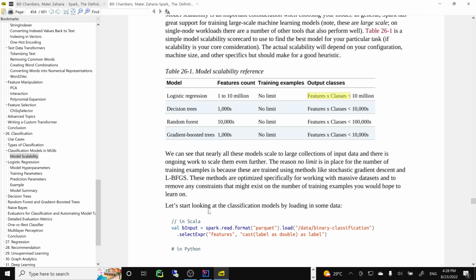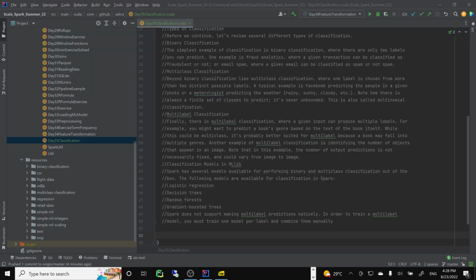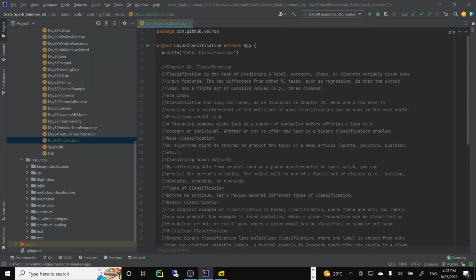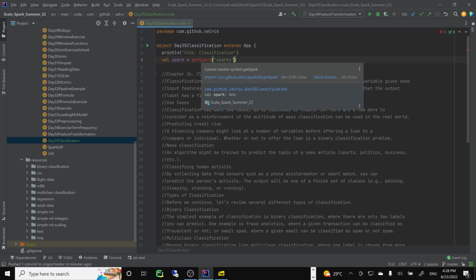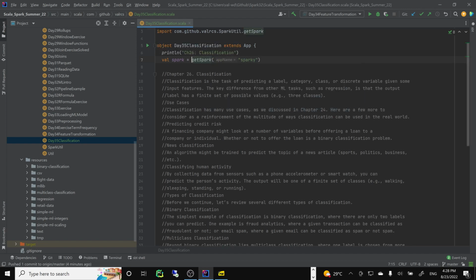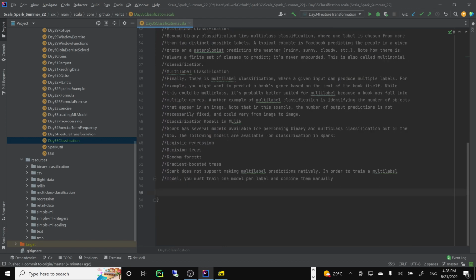Let's start with loading some data. Let's see if this works, and we'll check what we have here. Of course, you need to get Spark, so get Spark, my Sparky. And we will go here: binary input. Of course, it's a data frame. It's not here, but it's in source resources binary classification.